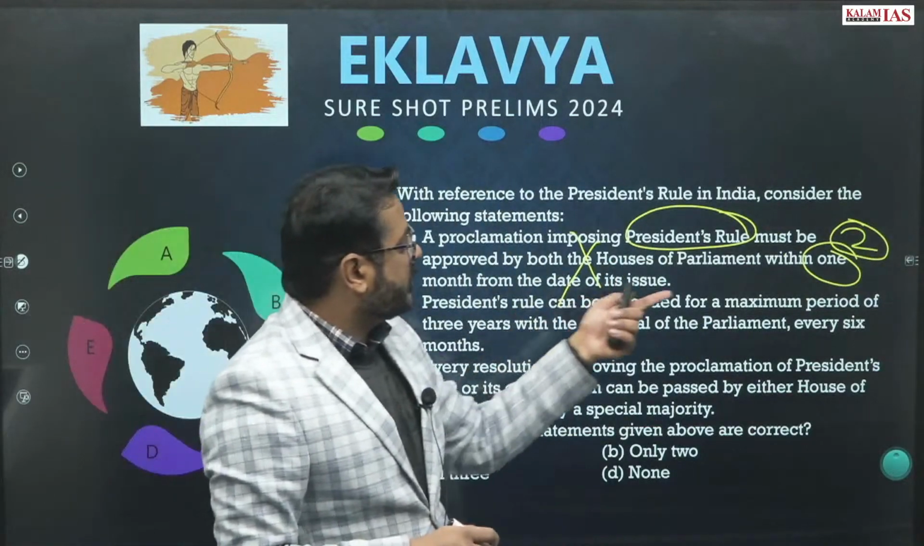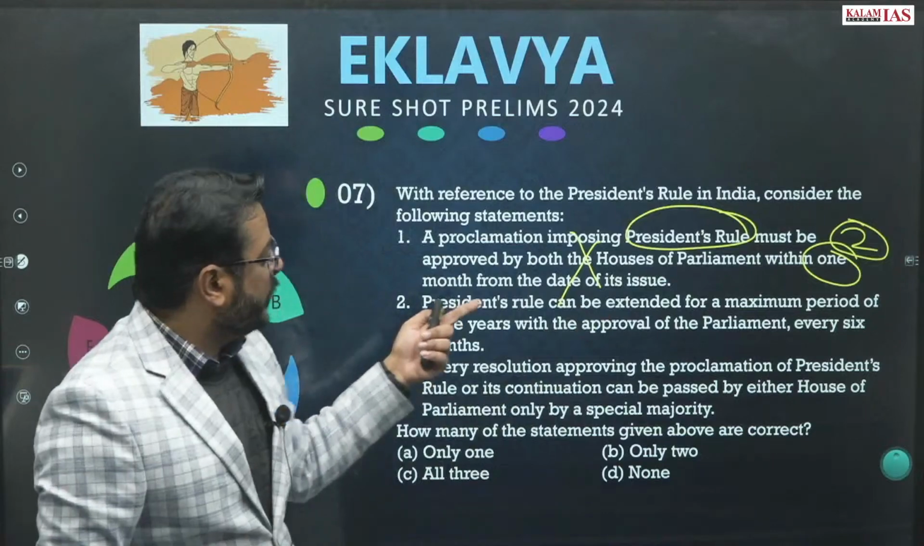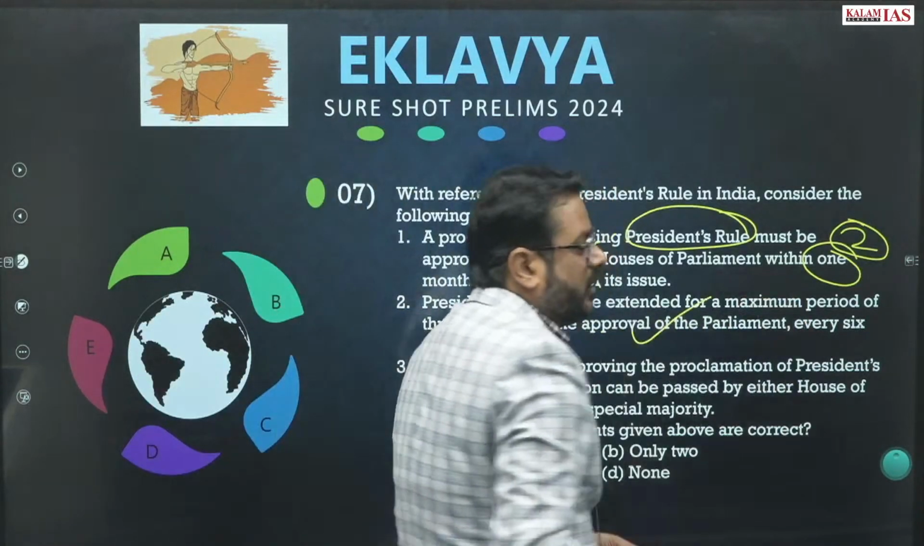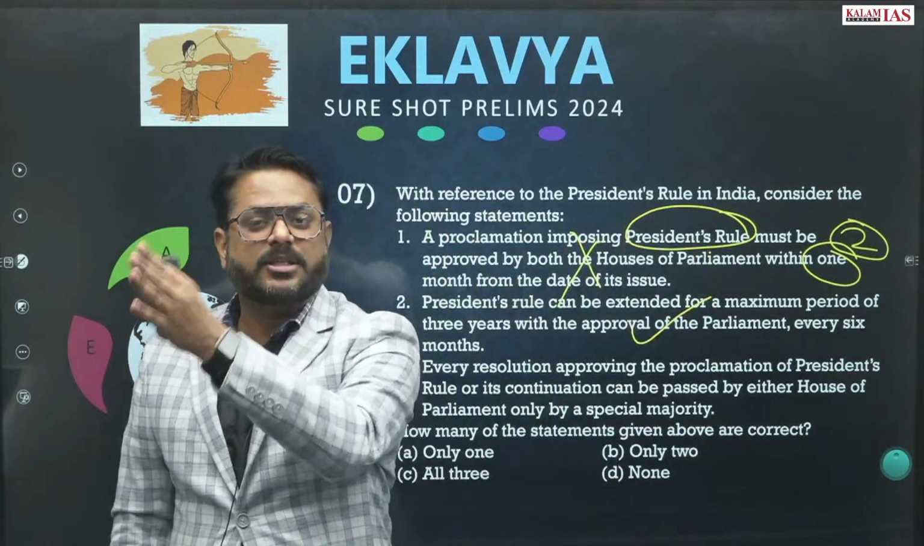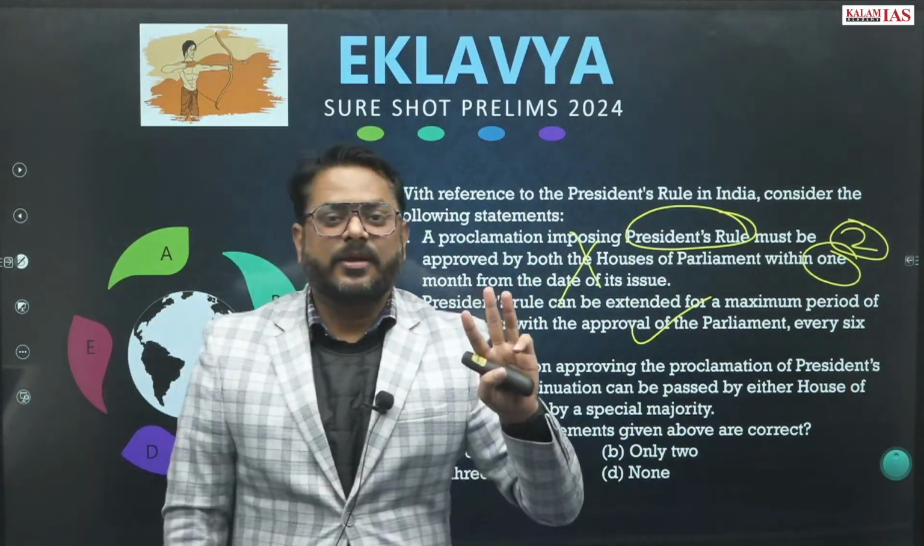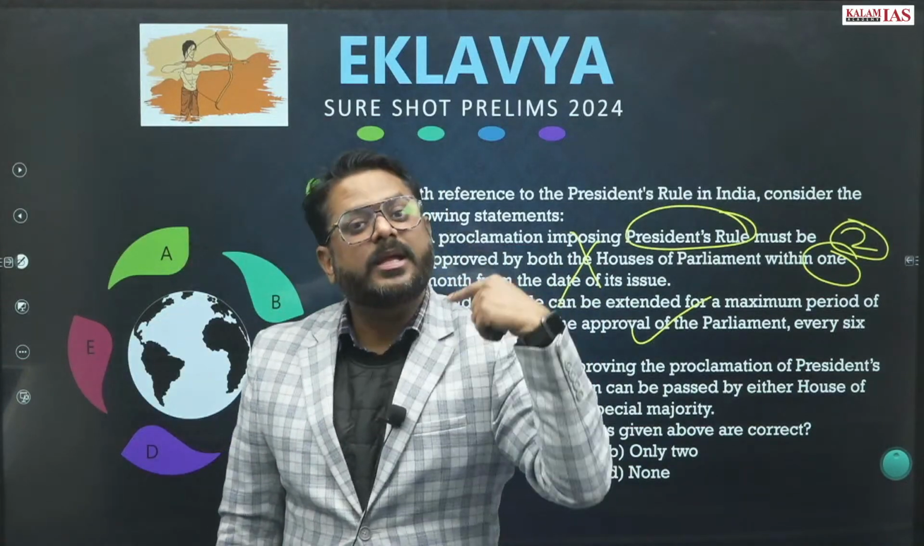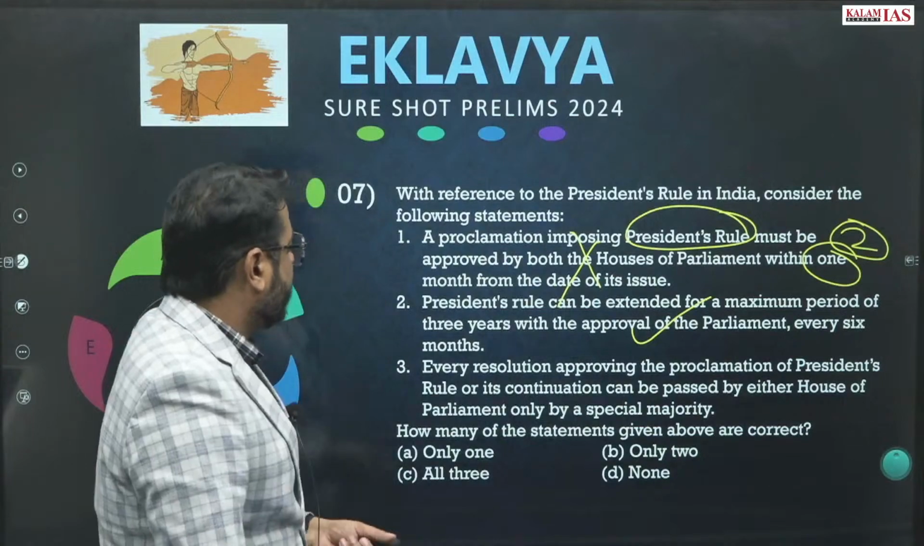President's rule can be extended for a maximum period of 3 years with approval of Parliament every 6 months. So this statement is 100% correct. 6 months, 6 months, and so on. Up to 3 years, President's rule can be applied, but it has to be approved every 6 months. So this statement is correct.